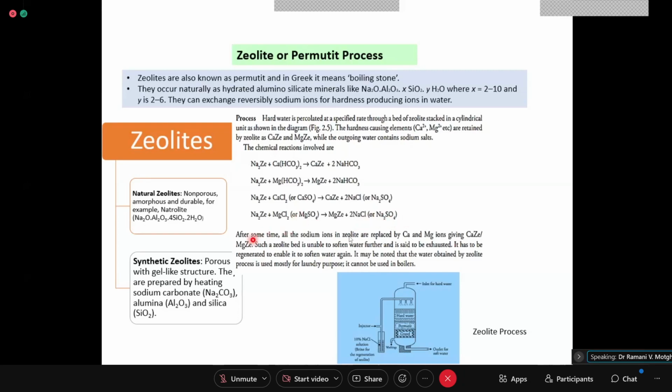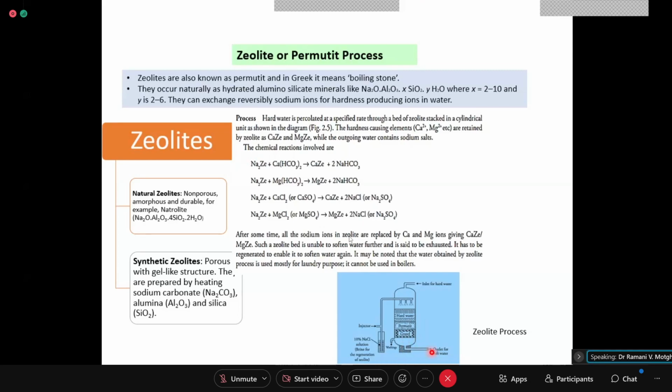Now, after some time, all the sodium ions in the zeolite are replaced by calcium and magnesium. Here is the diagram. I think the diagram should have been larger. Now, this is gravel, coarse gravel here. You see this diagram? Then you have the permutit here. These are the zeolites, and hard water is allowed to pass through from here. So it percolates down, and when it is percolating due to gravity, exchange of ions will take place.